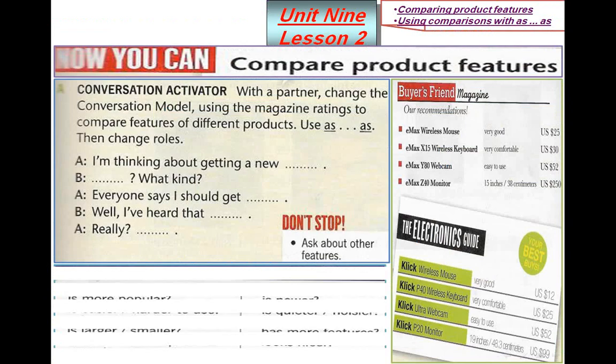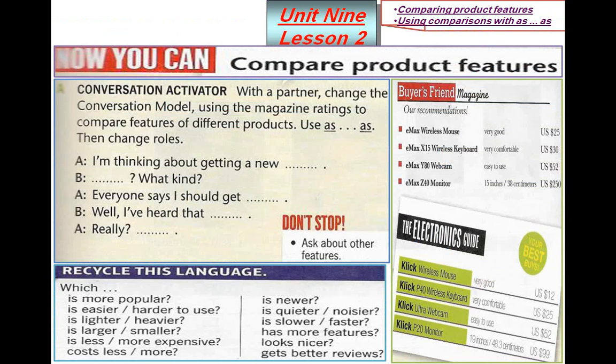Okay, you can practice the conversation. Now it's your turn to complete the conversation here, A, B, between the two persons. Here with a partner, actually you can work on your own. Change the conversation model using the magazine rating to compare features of different products. Use as, then change the rules. Okay, here. And don't forget to send the answer via email.